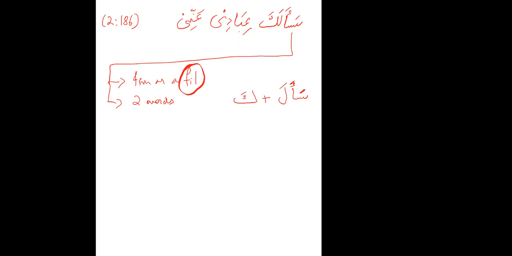Now sa'ala, again, how do we know it's a fail or an ism? Because there is no reason for it beforehand. But also, what is the other thing? It is on the scale of past tense, ends with a fatha, ending from 3 letters. So this is F1, past tense. And no OE, so it is active.